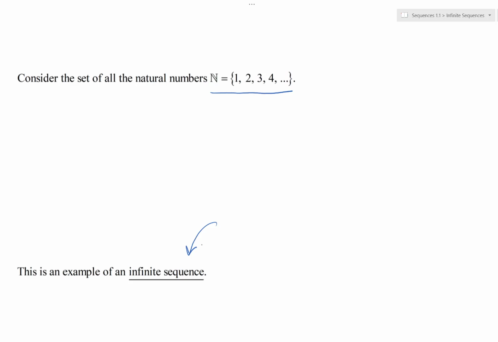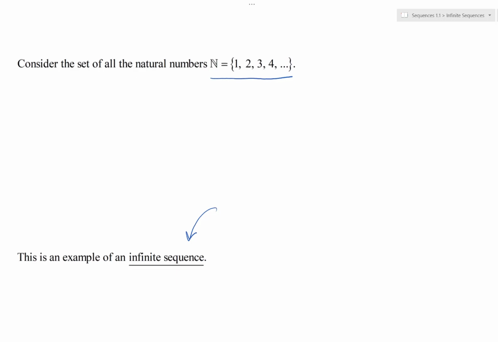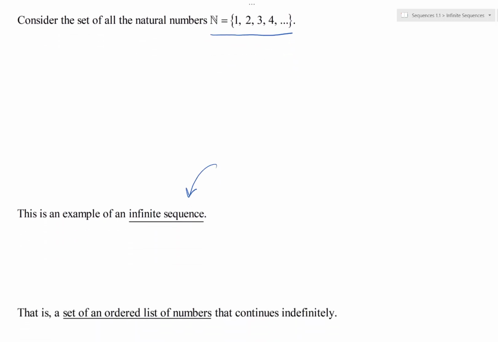So you say, well, okay, that's great. We've got this whole collection of all the counting numbers, 1, 2, 3, 4, 5, 6, and so on and so on. And that's supposedly an infinite sequence. So what is an infinite sequence? Well, it's a set, just like we have with the set of natural numbers above.